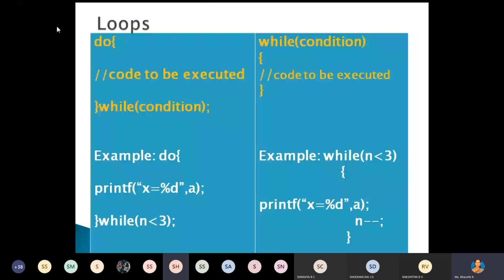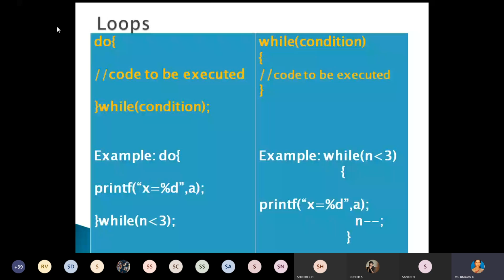Ma'am, while loop is entry controlled, executed 0 or more times. We don't know the number of times to be executed. Do while loop is when we need it at least once. Suppose you want to execute the code at least once, then you have to use the do while loop. Suppose you don't know the number of iterations, how many times that particular part of the code is going to execute, at that time you have to use the while loop.